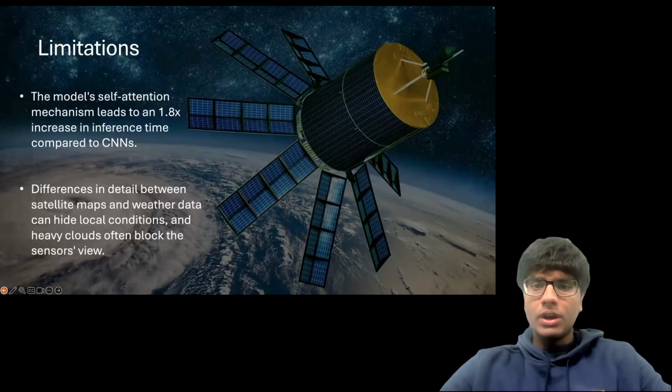Limitations. There are some practical trade-offs and limitations of this approach. While CropViT is more accurate, the self-attention mechanism leads to a 1.8 times increase in inference time compared to standard CNNs, which is a factor to consider for large-scale deployments. Additionally, differences in detail between satellite maps and weather data can sometimes hide local crop conditions, and heavy clouds often block the satellite sensor's view.